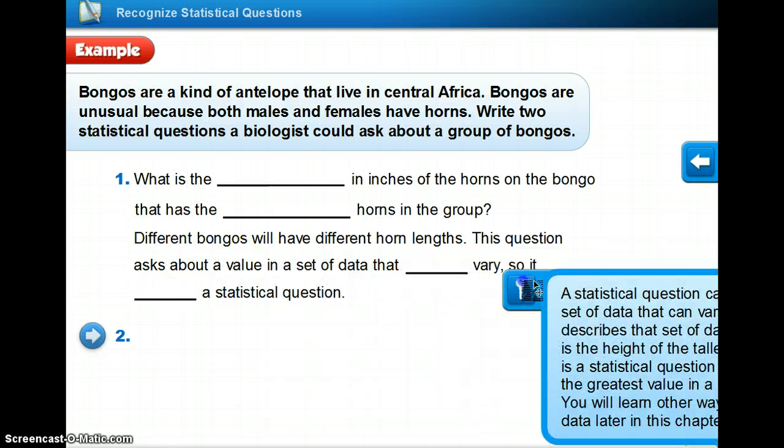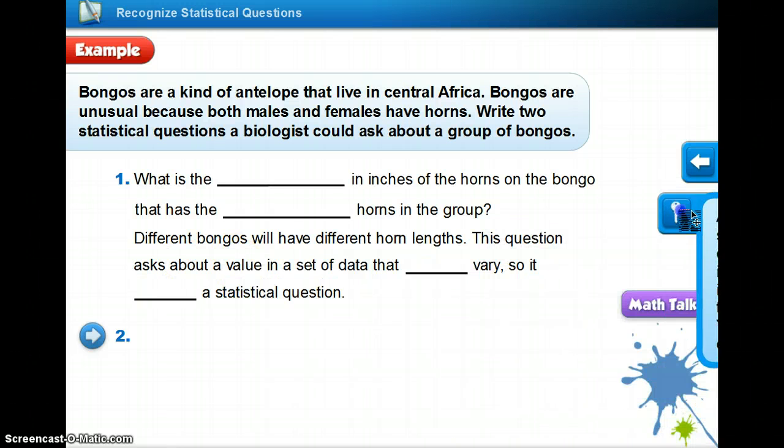So we look at this example. It says bongos are a kind of antelope that live in Central Africa. Bongos are unusual because both males and females have horns. Write two statistical questions a biologist could ask about a group of bongos. So one would be, what is the length in inches of the longest horns that a bongo has?